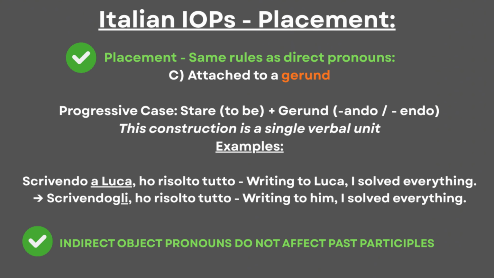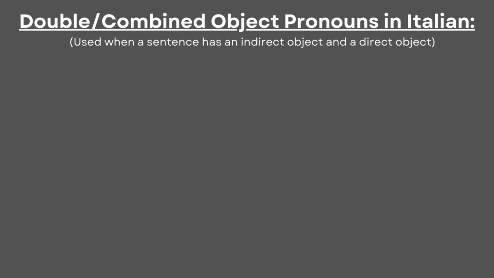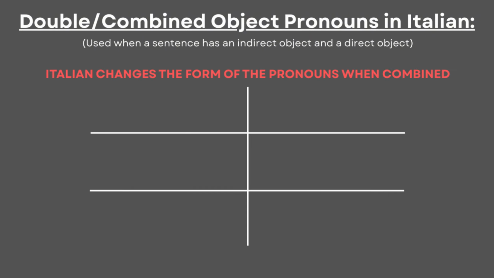At last, indirect object pronouns do not affect past participles, so there is no need to show this concept. The last thing to consider in this lesson is double object pronouns that combine indirect pronouns with direct pronouns. At this point, the concept can become difficult to understand because Italian changes the form of the pronouns when combined.